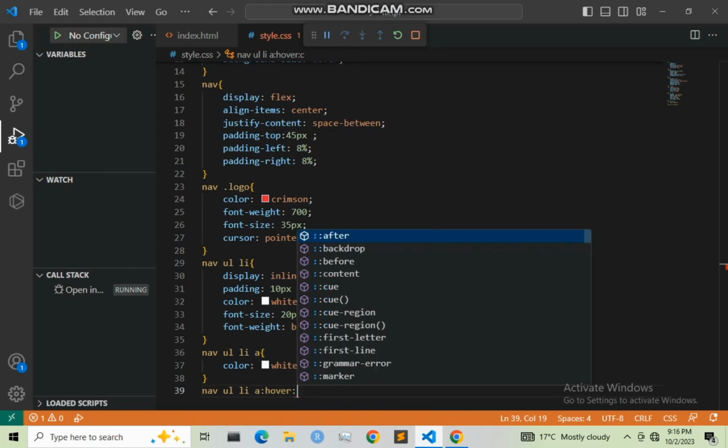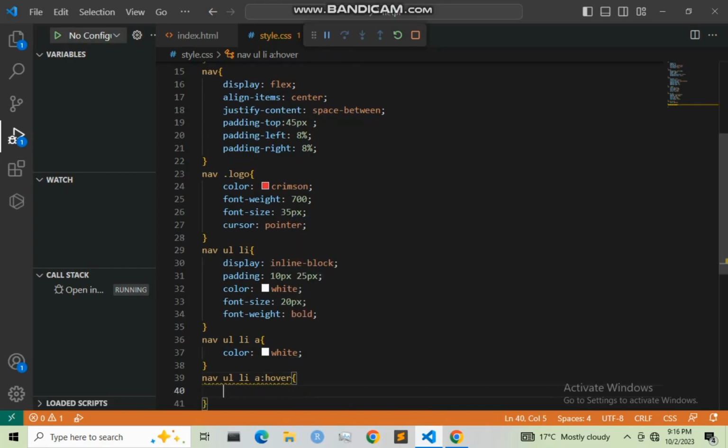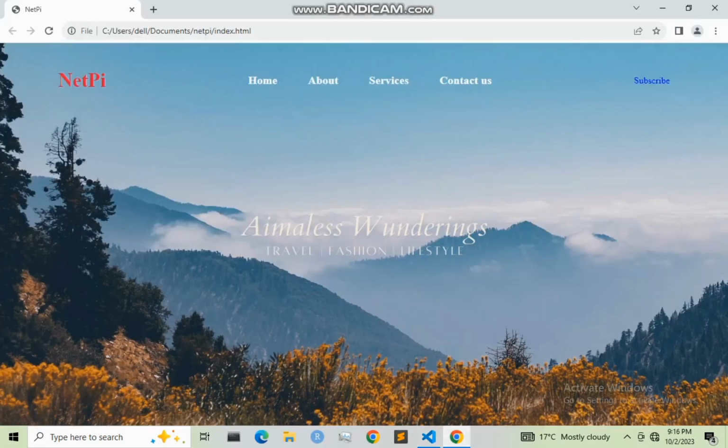Let us save it and refresh our page, then we see what will happen. Let us move our cursor. As you can see right there, the color is changing from white to crimson.